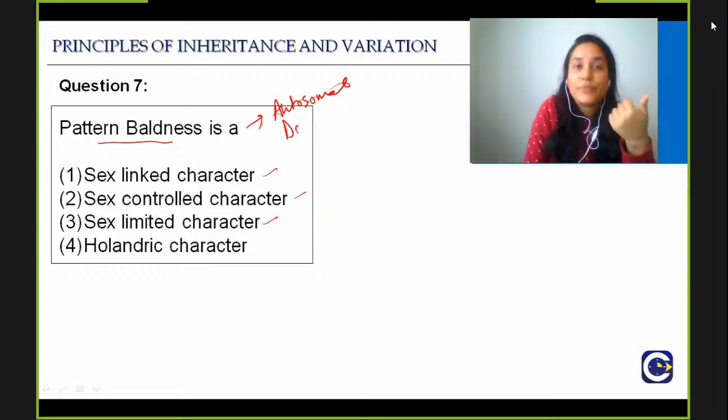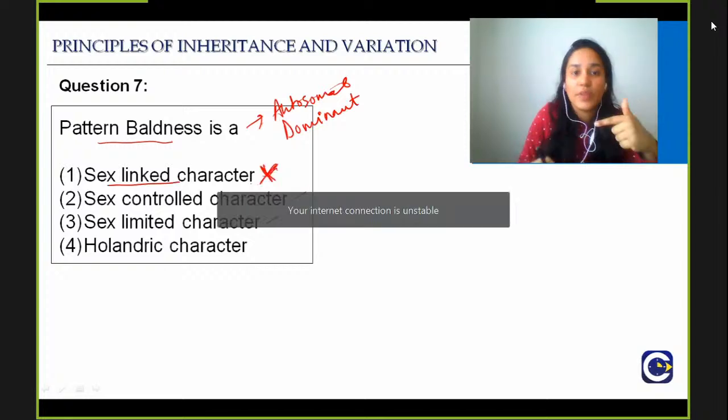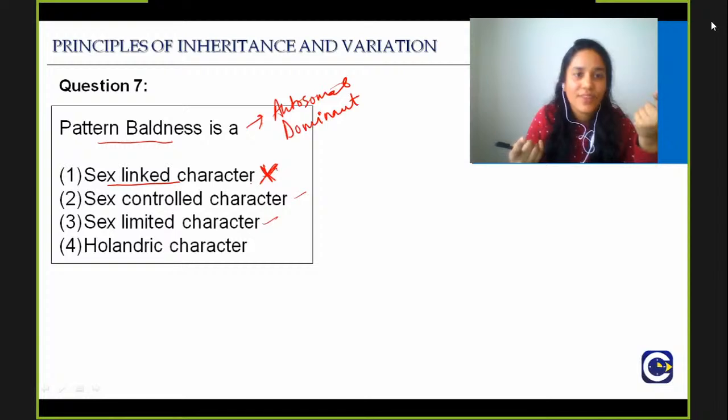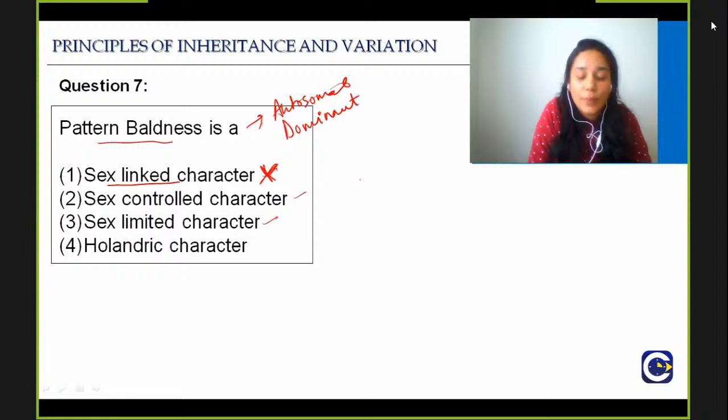The examples for X-linked characters are those genes that are present on the X chromosome. But pattern baldness is not a sex-linked character because it is present on the autosomes. Then is it a sex-controlled character? What is a sex-controlled character? Just listen to it very nicely. A sex-controlled character is one whose genes are present on autosomes, but it is influenced or controlled by the sex. For example, pattern baldness, okay?